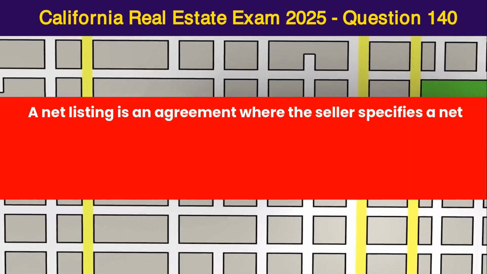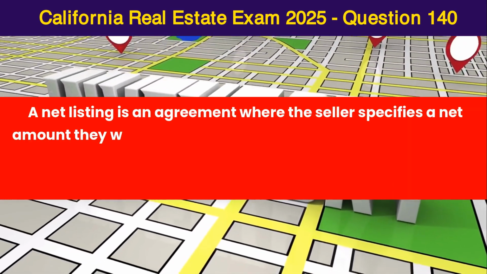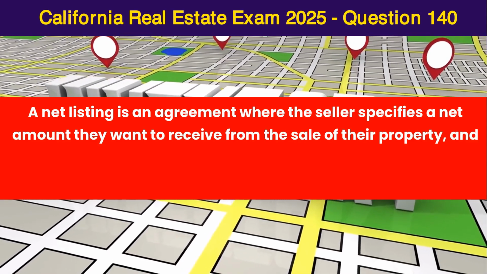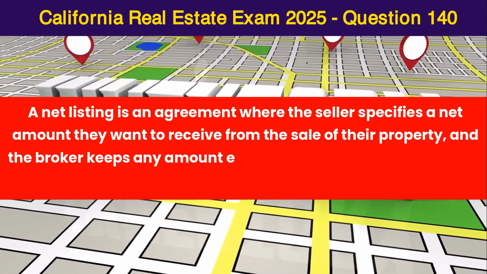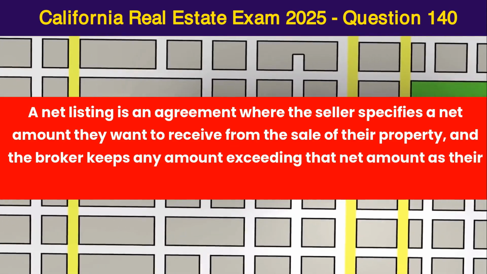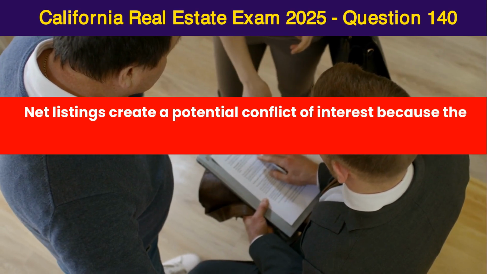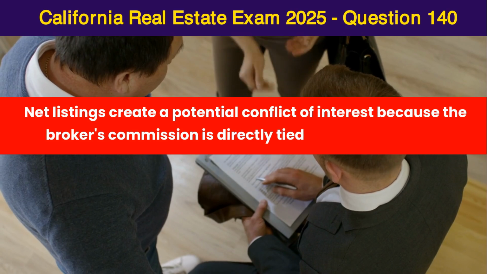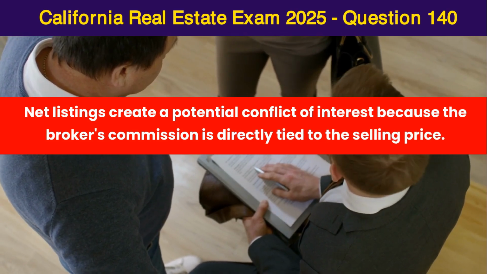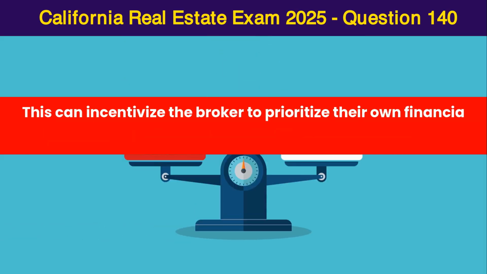A net listing is an agreement where the seller specifies a net amount they want to receive from the sale of their property and the broker keeps any amount exceeding that net amount as their commission. Net listings create a potential conflict of interest because the broker's commission is directly tied to the selling price. This can incentivize the broker to prioritize their own financial gain over the seller's best interests.